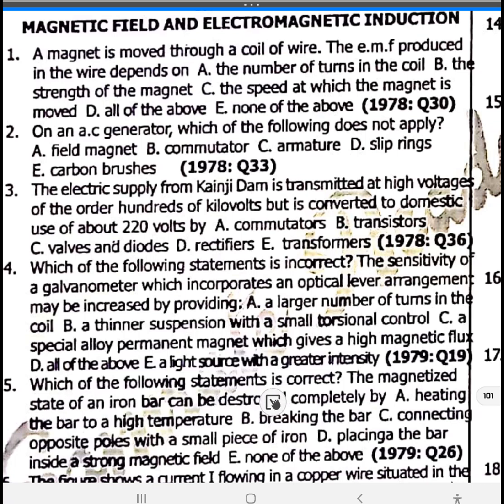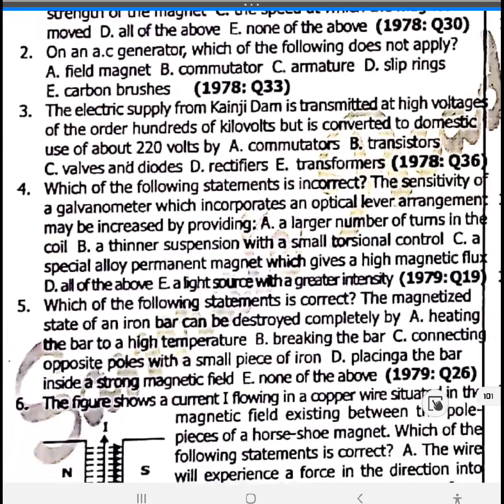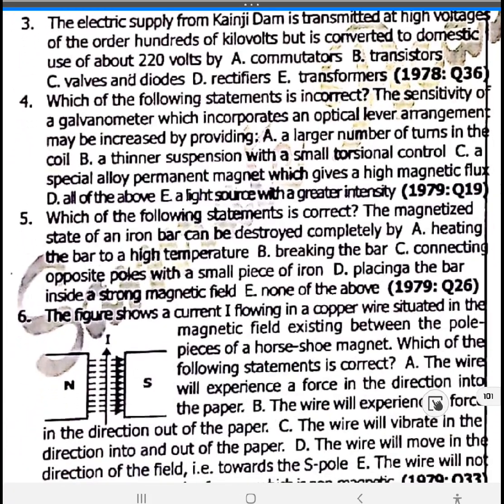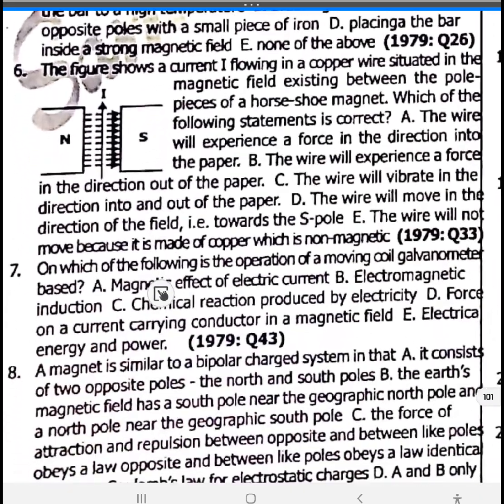Which of the following statements is correct? The magnetized state of an iron bar can be destroyed completely by option A. When you hit it, you destroy the magnet completely. When you use Fleming's left hand rule, the wire moves into. The figure shows a current I flowing in a copper wire situated in a magnetic field existing between the pole pieces of a horseshoe magnet. Which of the following statements is correct? The wire will experience a force in the direction into the paper.